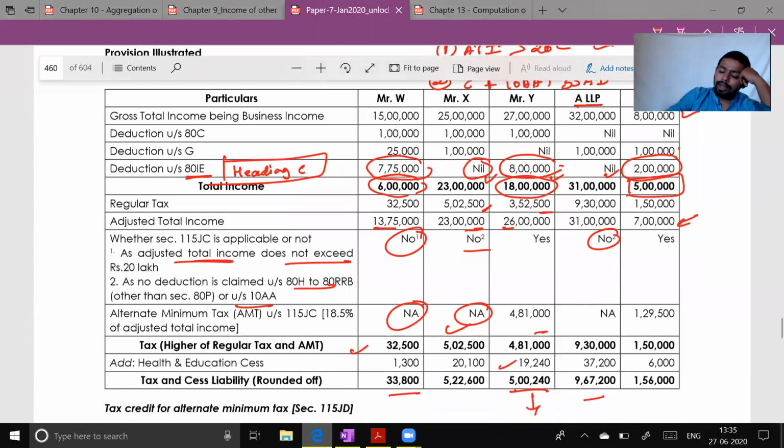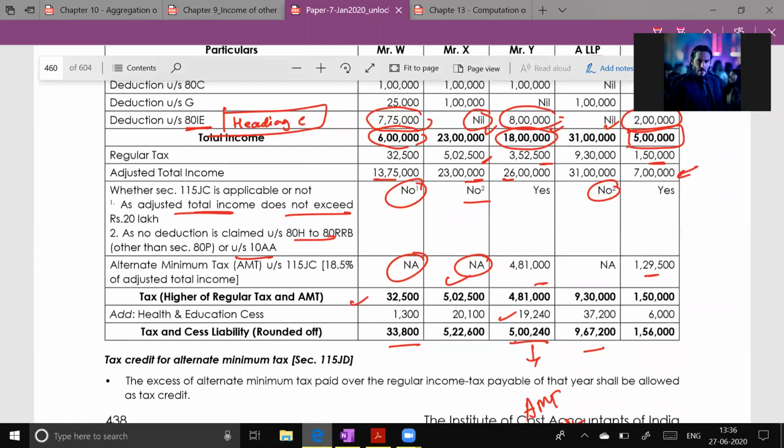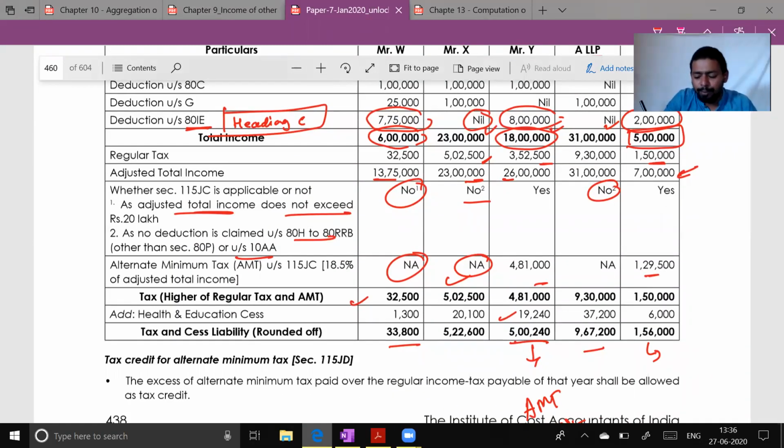Therefore on 7 lakh multiply by 18.5%, which is equal to 1,29,500. Now look at which one is higher, 1,50,000 here and 1,29,500 here. Which one will be payable? 1 lakh 50, 1,50,000. Will there be any concept of credit here?